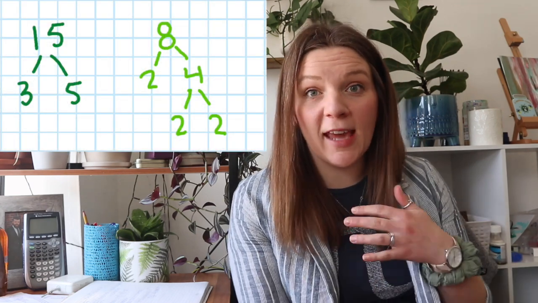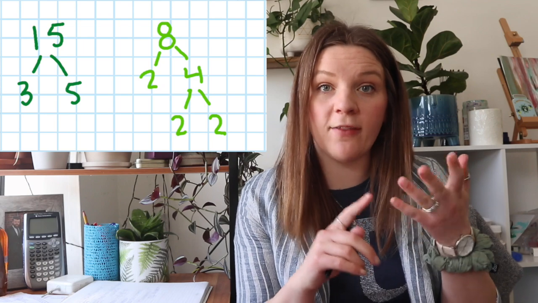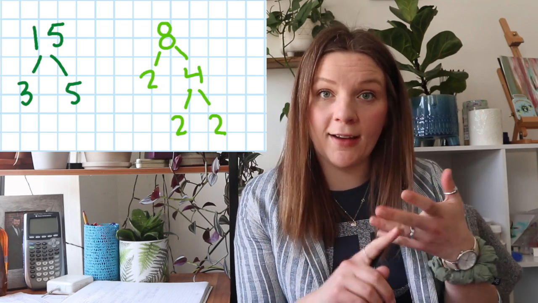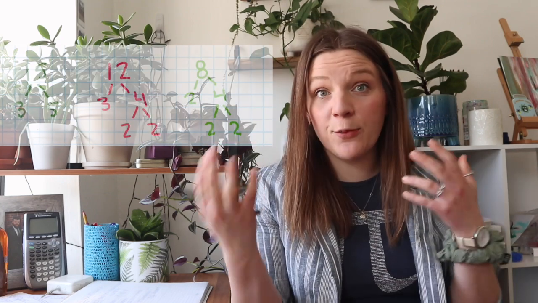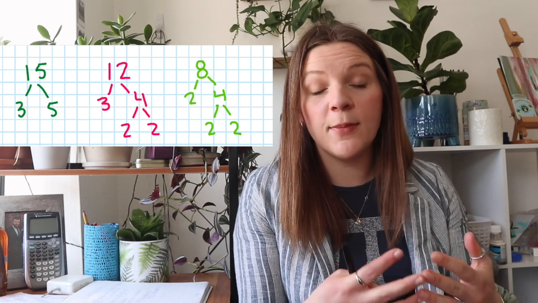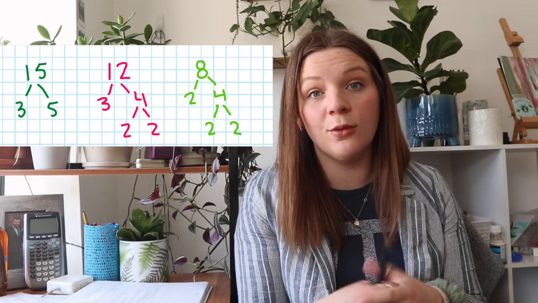So let's look at an example. The numbers 15 and 8 are coprime because 15 is divisible by 1, 3, 5, and 15, whereas 8 is divisible by 1, 2, 4, and 8. So they don't share any values when you look at their factors, and therefore we say they're coprime. If we look at the number 12, 12 is not coprime with either of those examples because it shares a factor of 3 with 15 and a factor of 4 and 2 with 8. So what does this have to do with pi?